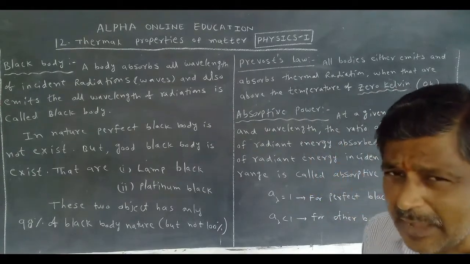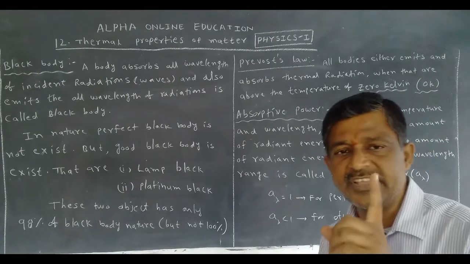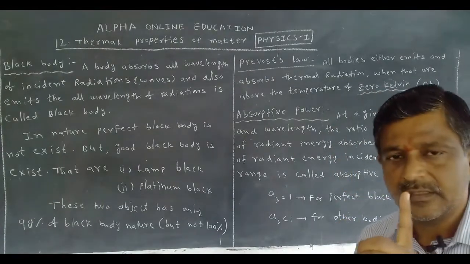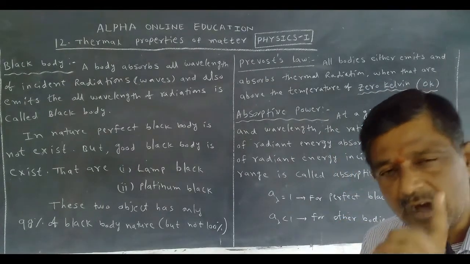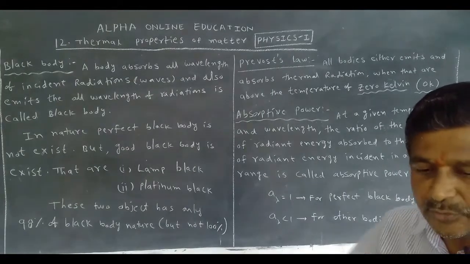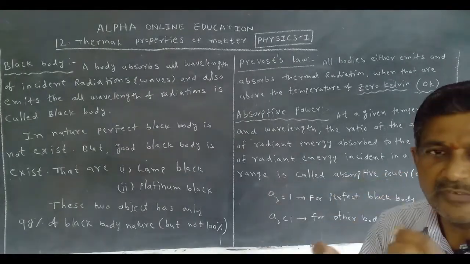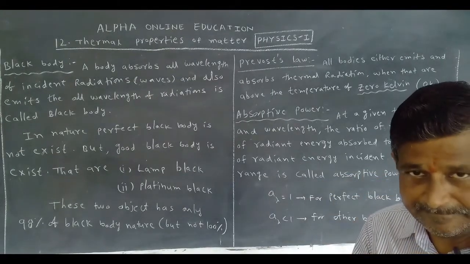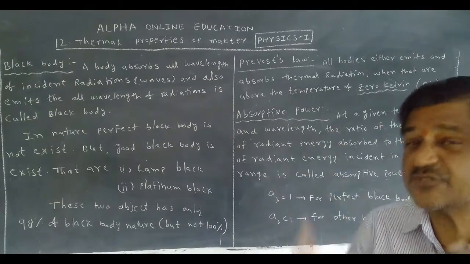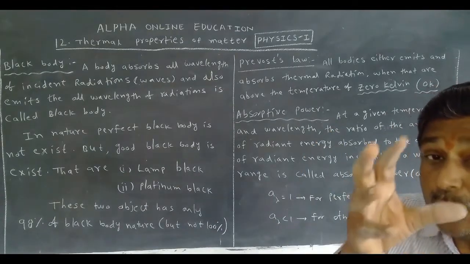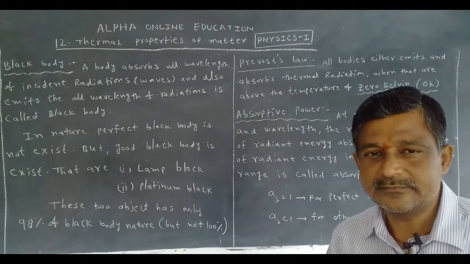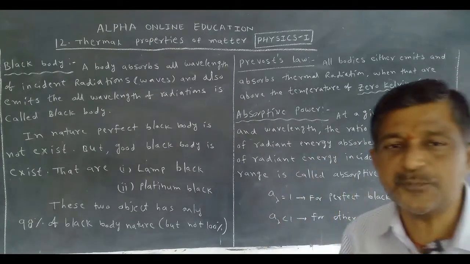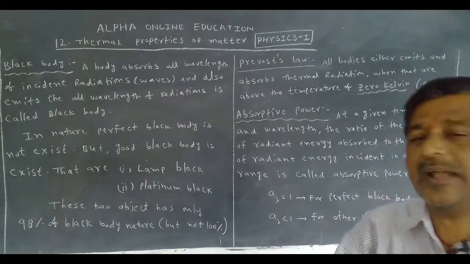Now, what is lamp black? Let us take a candle or an oil lamp with a wick. When we light it and it burns, it gives smoke. You collect that smoke. That is a good black.